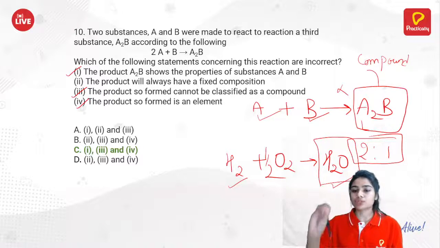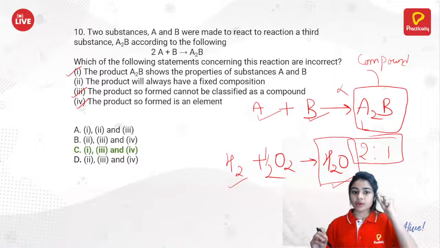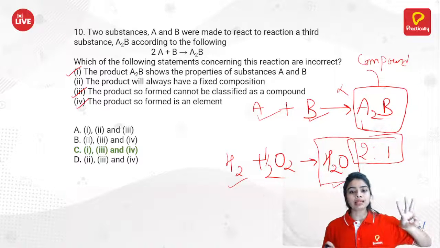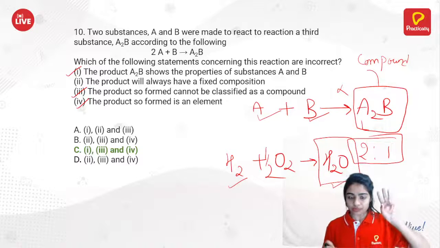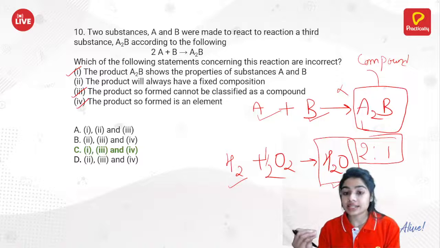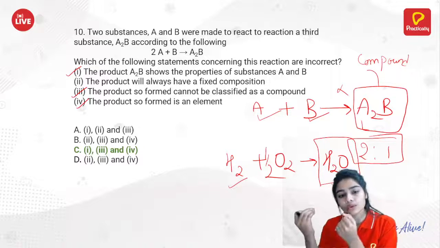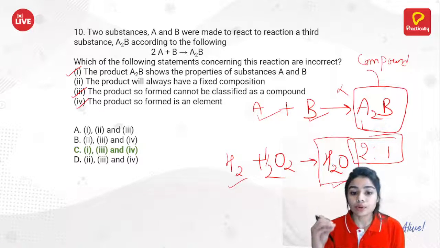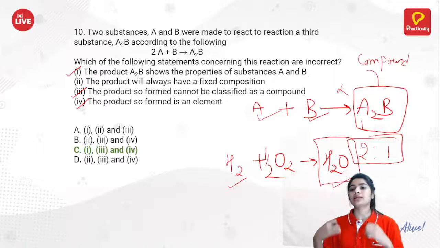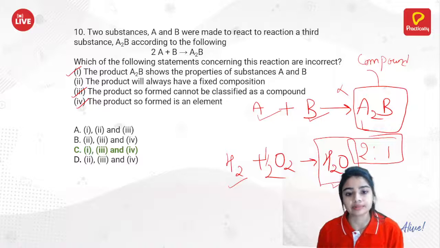So the first statement is incorrect. Second will be correct because a compound will be having fixed composition. Third, the product cannot be classified as a compound, which is an incorrect statement because it is already a compound. We have already discussed this. The product being an element is also not possible, because an element is formed by the same kind of atoms.